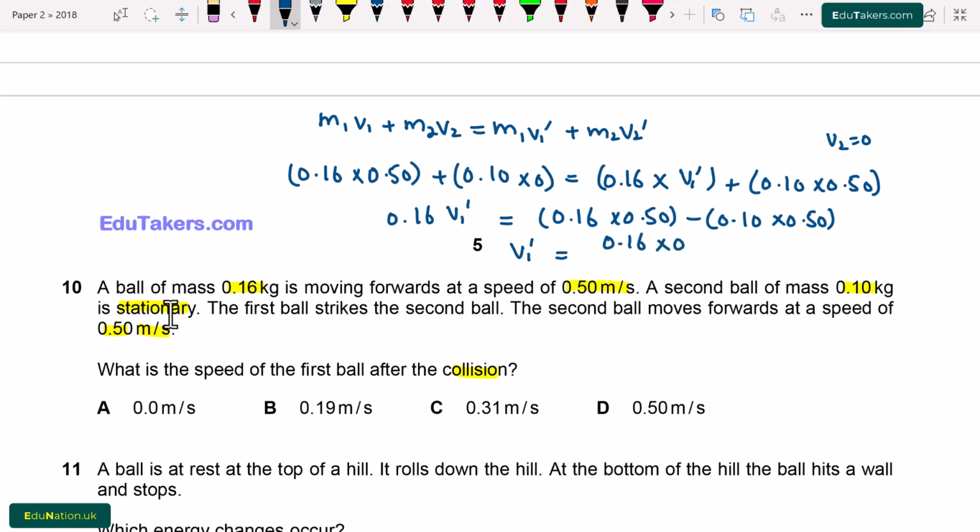So I write here 0.16 v1 prime will be equal to 0.16 multiplied by 0.50 minus 0.10 multiplied by 0.50, and then I have to divide by 0.16. So v1 prime will be equal to 0.19 meter per second. From here option B is correct.